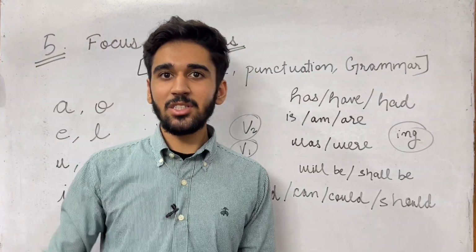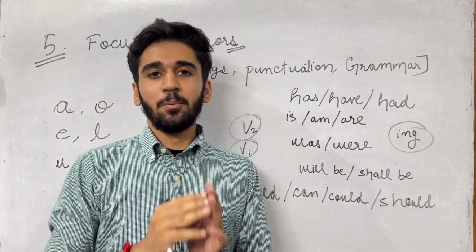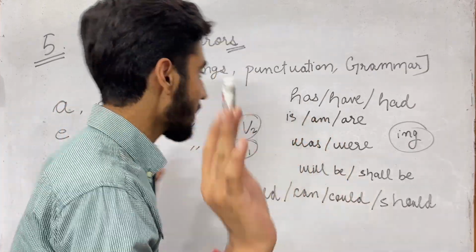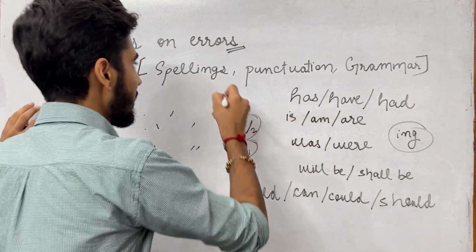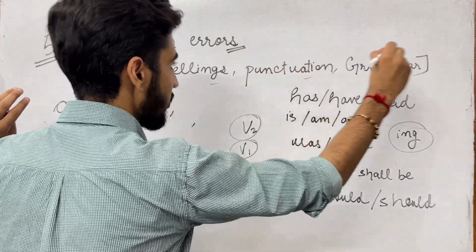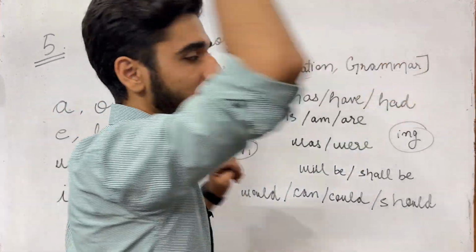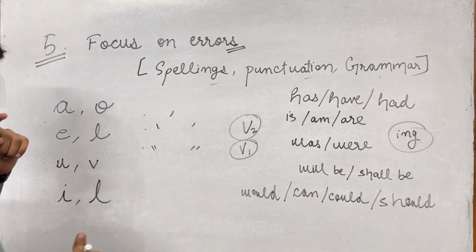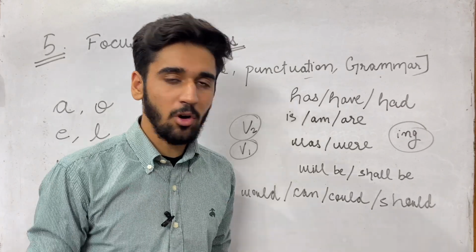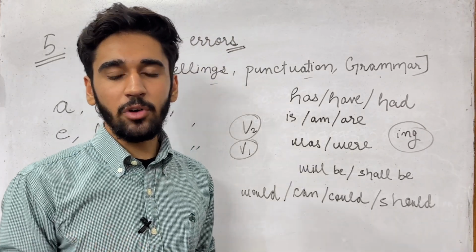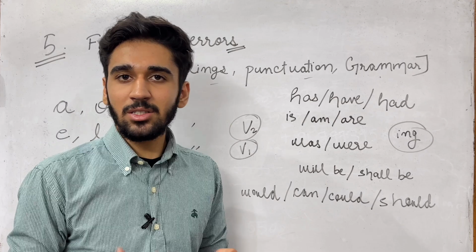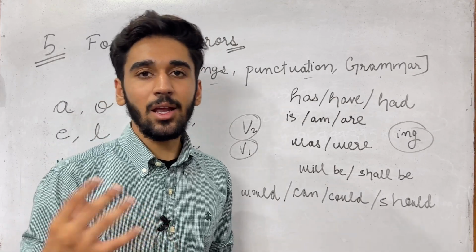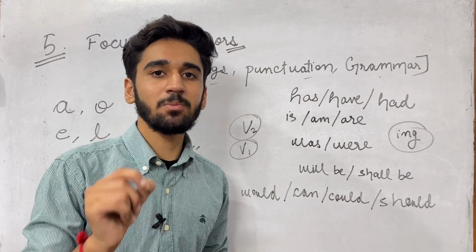Now the fifth step is focusing on the errors. Most students have very common errors that I have listed over here. Just don't skip this part. The errors are mostly spelling mistakes, punctuation, or the grammar part. Mostly the students make mistakes in all three. So what mistakes do they make in spellings? Some students do not know the spellings of different kinds of words. So practice dictation every day and practice spellings so that you do not write any wrong spelling, because that also deducts band score.